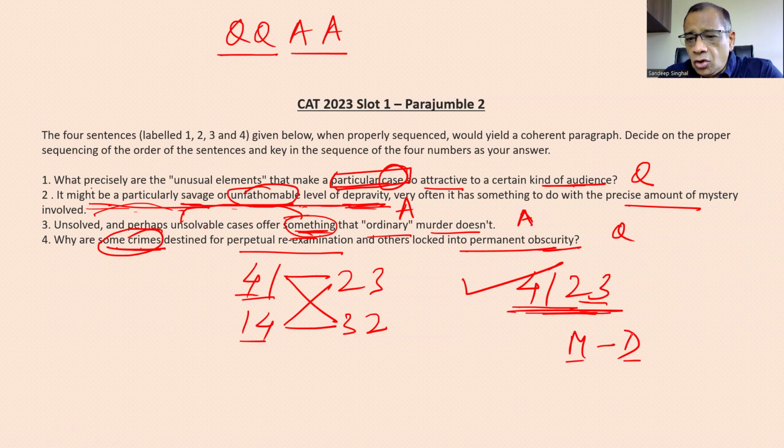Okay, moderate इसलिए because इसमें इन्होंने upfront आपको 2 question 2 answer देके they made it a little easier to at least bring down the shortlist to these 4 cases. And again 4 और 1 में easy था पता लगाना कि कौन सा पहले आएगा. हाँ 2, 3 में confuse हो सकते थे, but reading properly is very important here. कि आपको ये समझ में आना चाहिए कि ये क्या है. As I mentioned, this is the characteristic of a person, of a human being, of the audience. Whereas यहाँ पे जो something की बात की जा रही है, that cannot be this, and therefore 3, 2 नहीं हो सकता, 2, 3. So I hope you've understood this question.